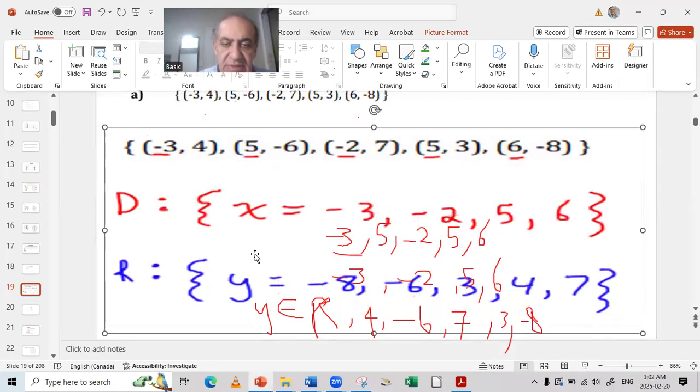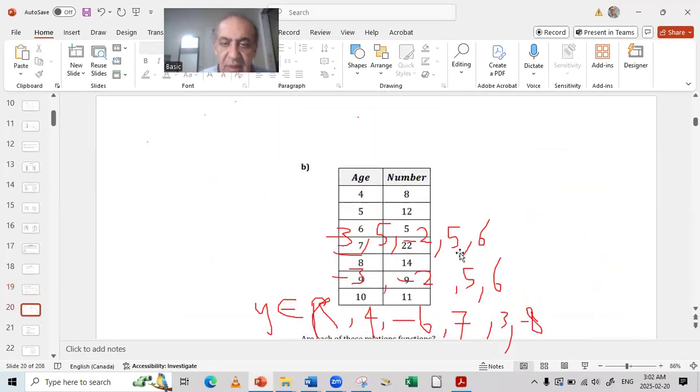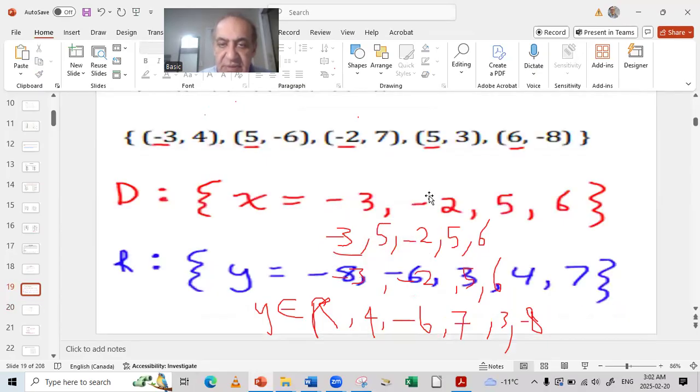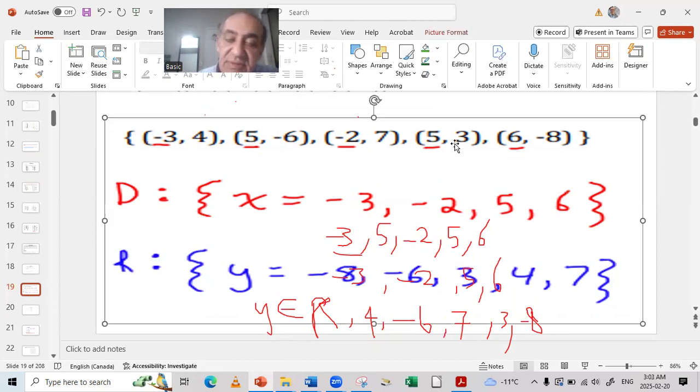Here is the y, like you see. So the y will be on these figures here: -8, starting from the lowest number, then -6 goes second, then 3, then 4, then 7. -8, -6, then 3, then 4, then 7. That is how I will make the domain and range for numbers like this. That will be the domain and range for these numbers.